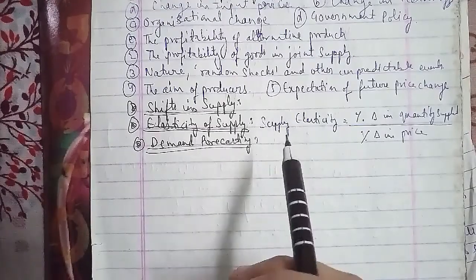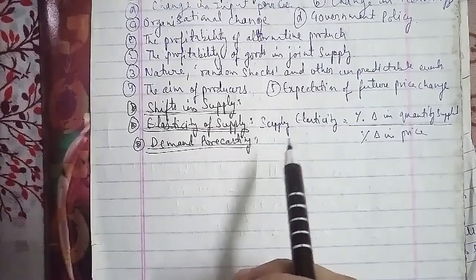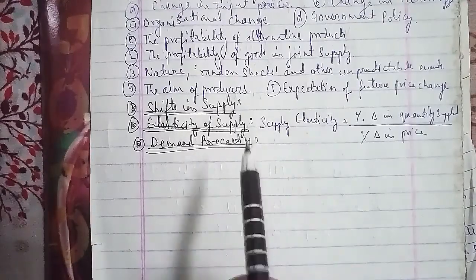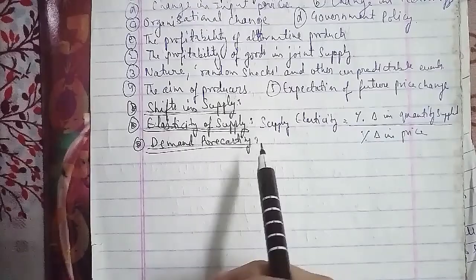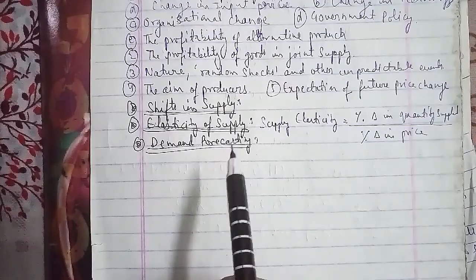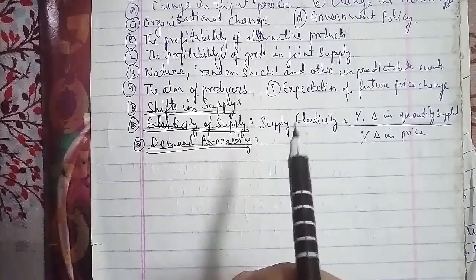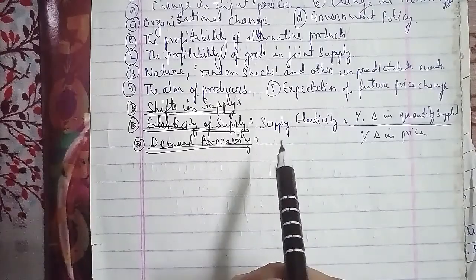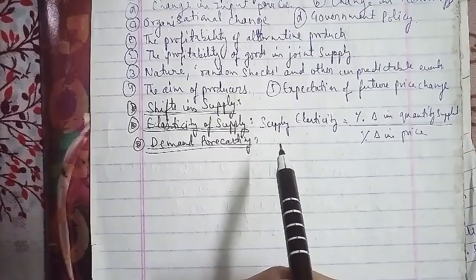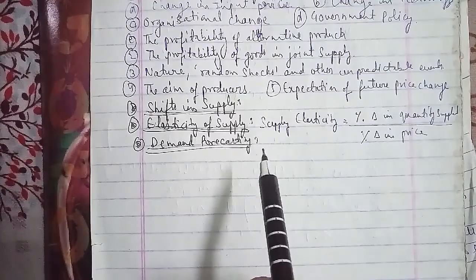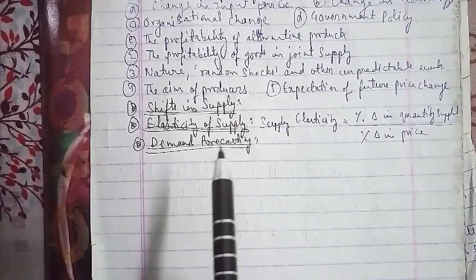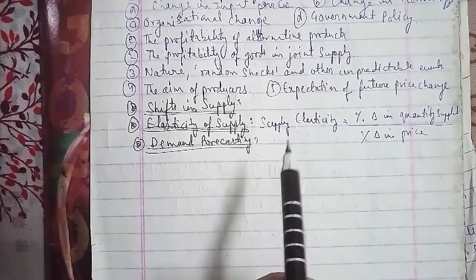The first is the short-term forecast, which is up to 1 year. The second is the long-term forecast, which is up to 2 to 5 years.